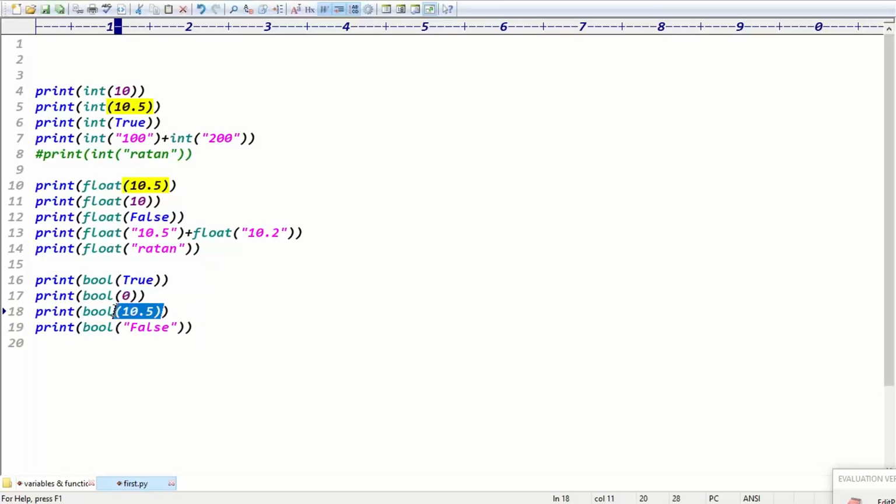Boolean of 10.5, Boolean of 10, Boolean of string. Other than true or false, by default what does it return? By default it returns true, right? Exactly. Then true plus true, what is the expected output?